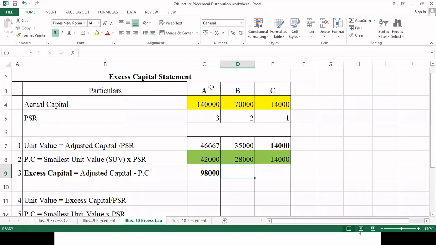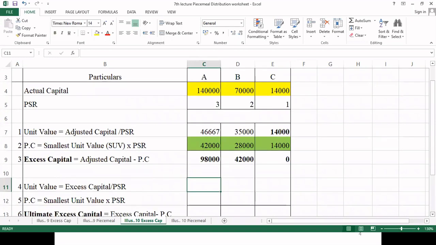Come on, tell me. Yes, sir. Now here it comes to 42,000. Please double check it, I might be wrong. So now we are getting an excess capital of two partners. So once again we are going to repeat the steps.